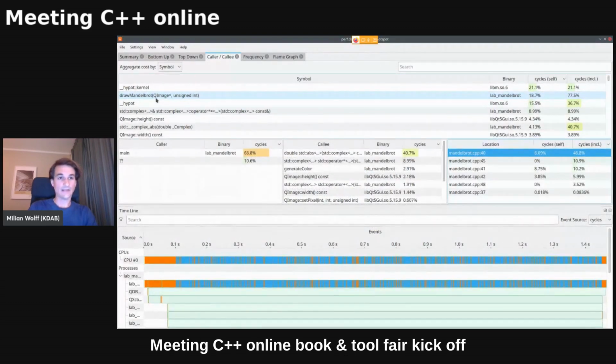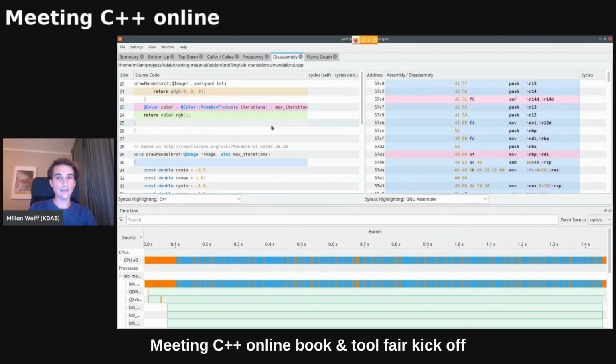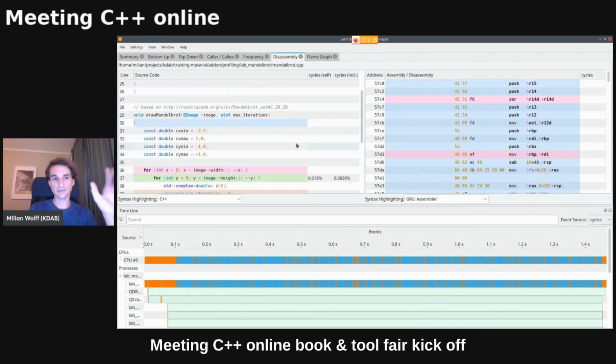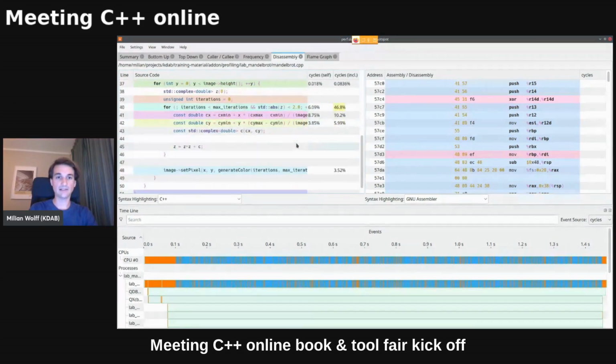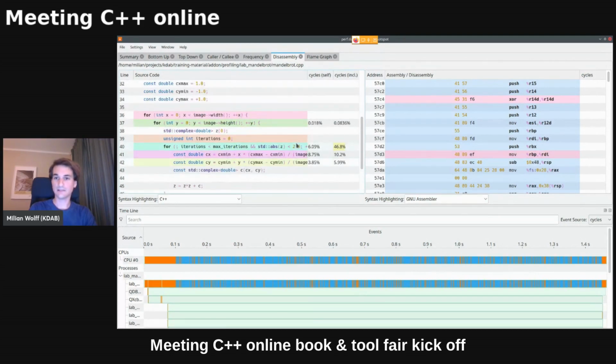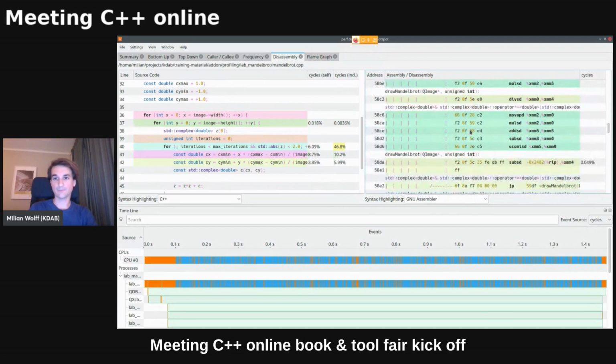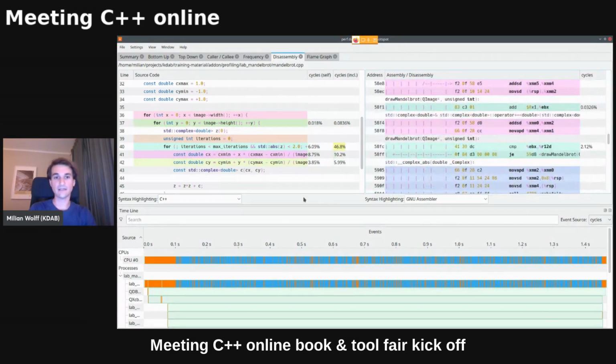A different way to look at the same data is if you go to right click and then disassembly. And this is essentially kind of like Godbolt, but integrated and for profiling data. So we also disassemble the data just like Godbolt does, and then try to do this, what's it called? Basic building block colorization.